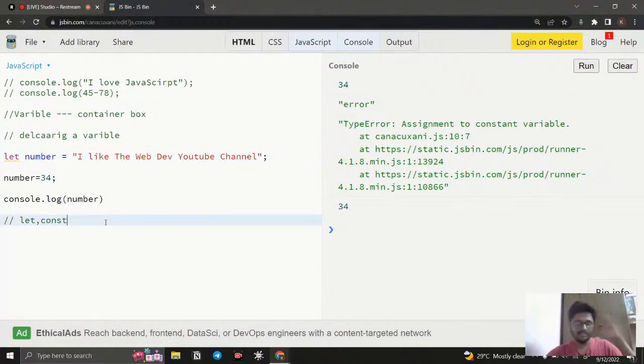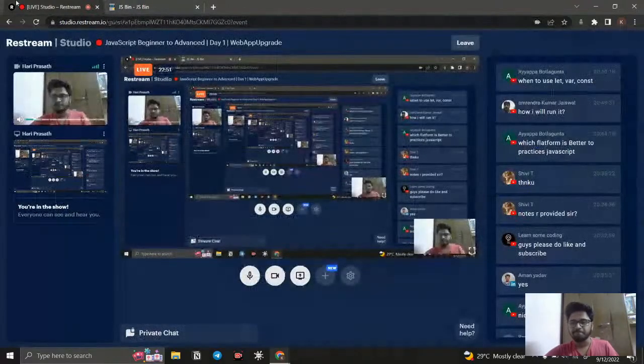When JavaScript was introduced in 1985, var is still there, but it has a major issue. That is why we removed it. Right now we are not using var, so it is pretty good to go with let, and whenever you want a constant, you go with const. Okay, so that is fine.